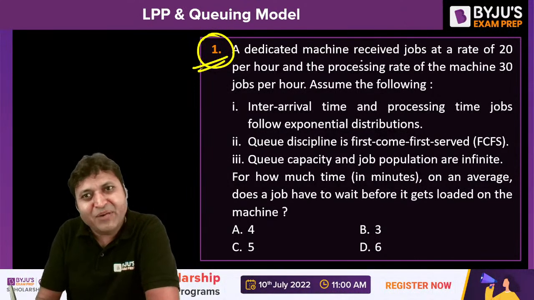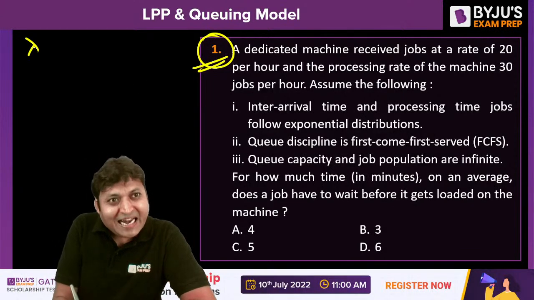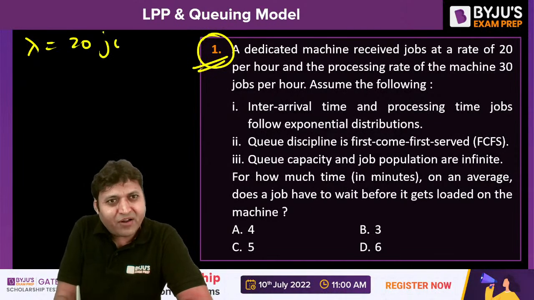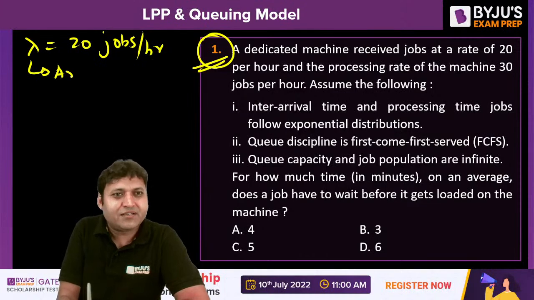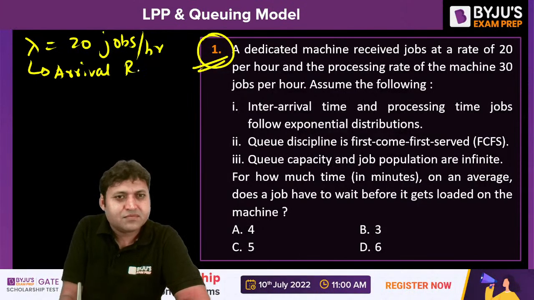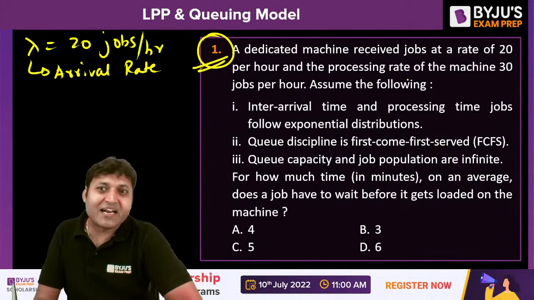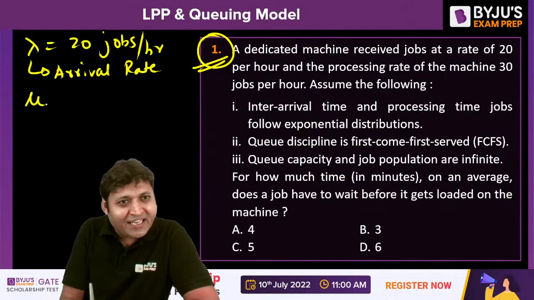So a dedicated machine receives jobs at the rate of 20 per hour. The arrival rate, lambda, is equal to 20 jobs per hour. That is called the arrival rate. And the processing rate, or the departure rate, or the service rate of the machine is 30 jobs per hour. That is denoted by mu, 30 jobs per hour.